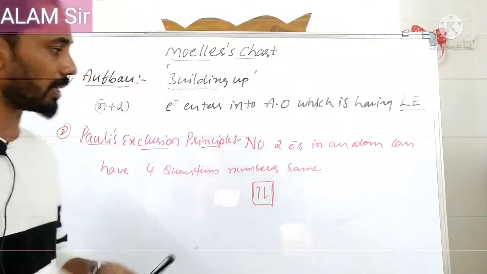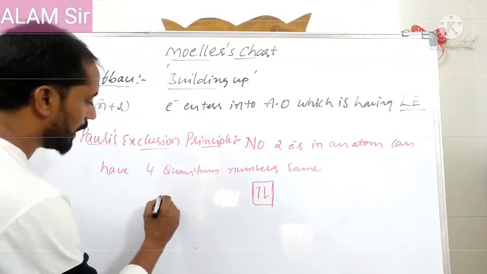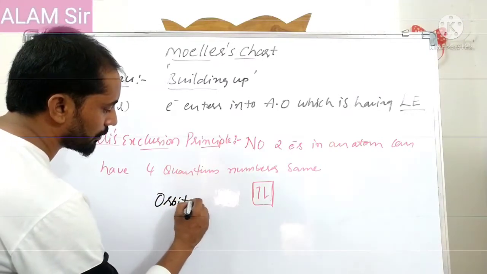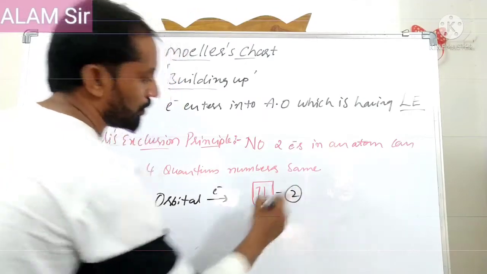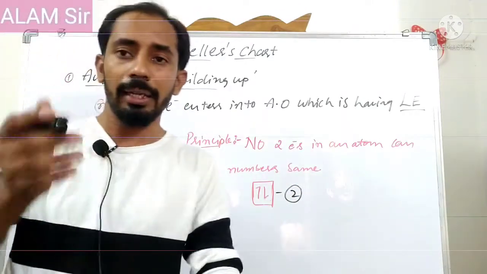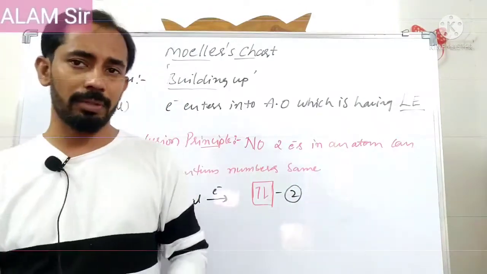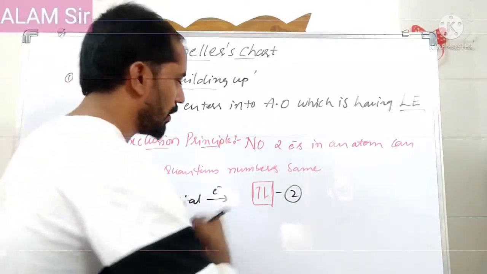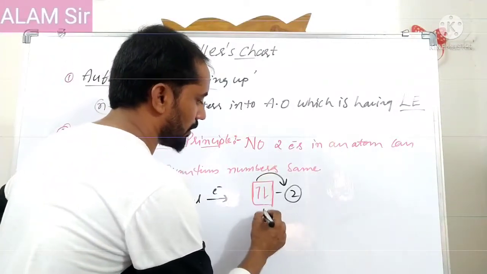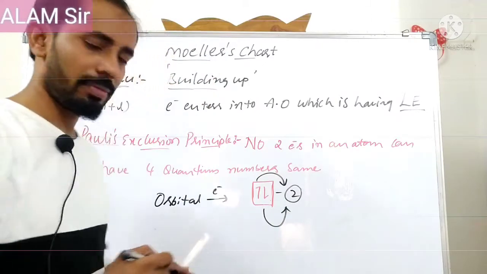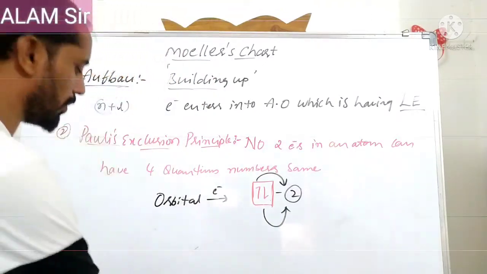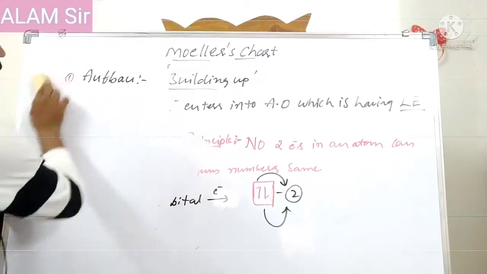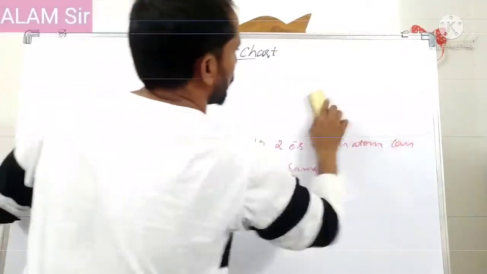That's why the maximum, and you will get asked in your bit, is that any orbital's capacity is 2 electrons, one with anti-parallel spin, the opposite spin. That means one is clockwise and the second is anti-clockwise. Okay, right, this is Pauli's exclusion principle, and the last one is Hund's rule.